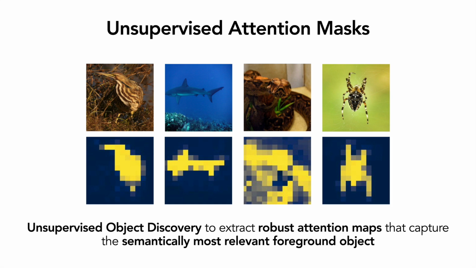We propose to address this shortcoming by formulating a simple yet effective way of inducing high-level semantic understanding into masked autoencoders through attention maps, which distinguish the foreground semantic object from the rest of the image. Recent progress in unsupervised object discovery has enabled robust extraction of attention masks that capture the semantically most relevant foreground object.